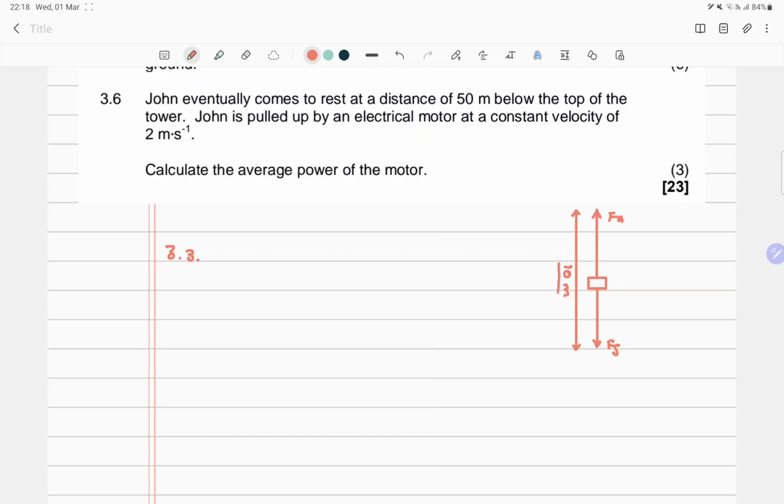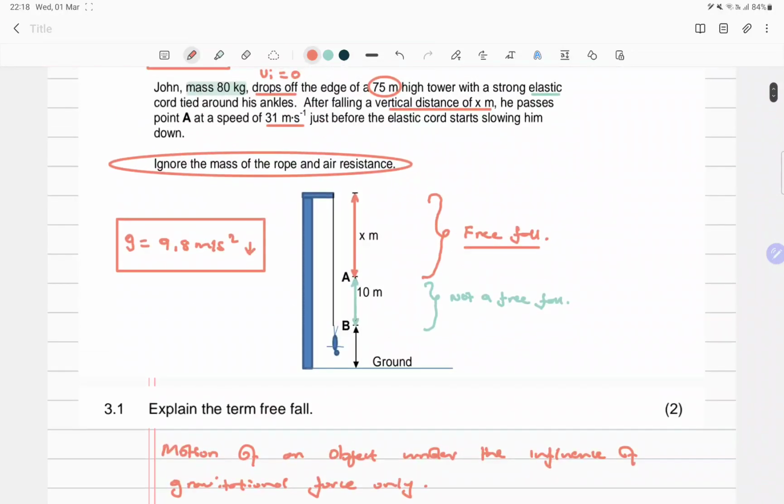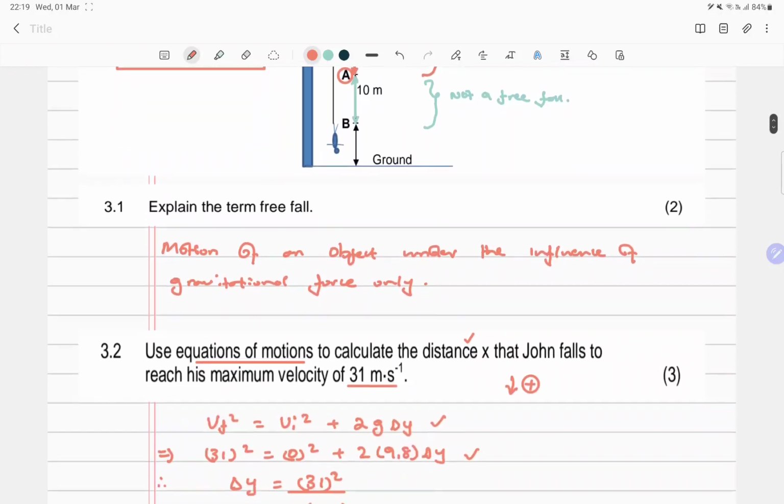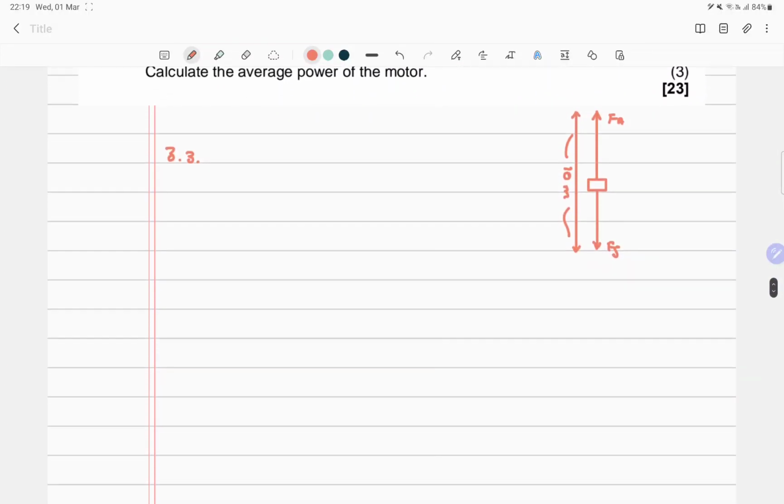Because the distance between, as you can see, this only spans 10 meters. Why? Because from B to A is 10 meters. So this rope, once we get to point A, this cord will no longer be applying a force on him. So essentially from A upward, he will be doing a free fall. Because you can see that is the origin of a free fall. So this force only acts between A and B. So that's the most important thing.